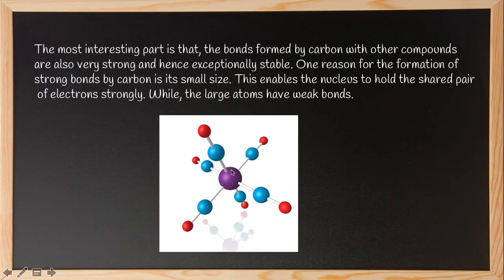There is a large distance between the nucleus of this atom and the nucleus of this because it is a very large atom. Hence, it is very easy to break the bond and it is not so stable. So that is how the small size of carbon helps it to form extra strong and stable bonds.